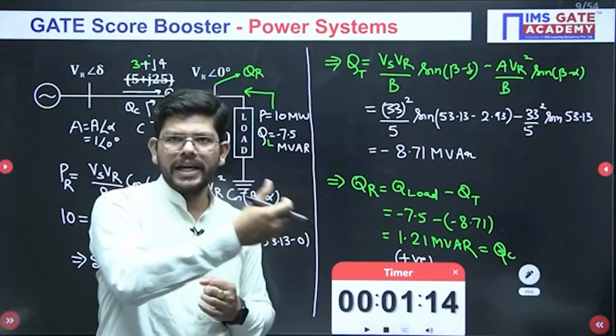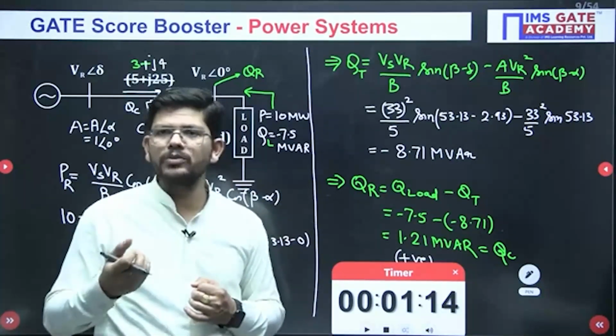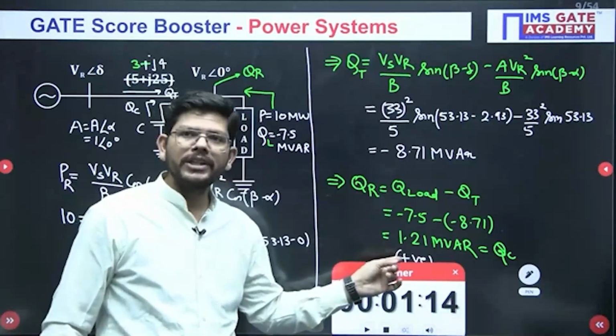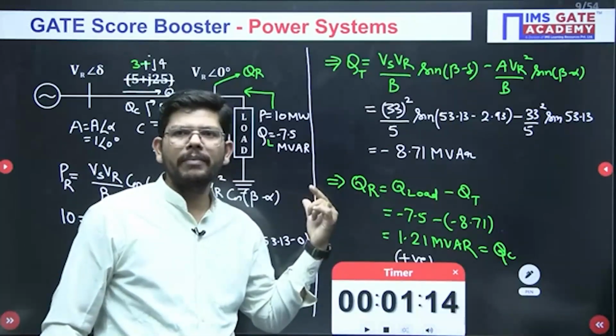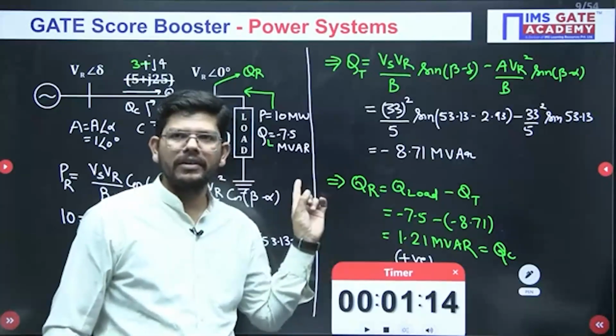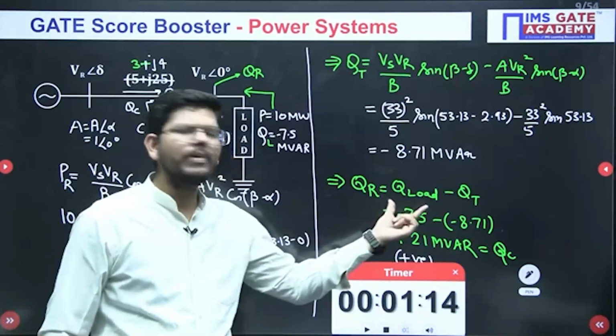So the inductor will take that excessive power into it. It will absorb that excessive power. Okay. So if this QR difference is positive, you have to install a capacitor. If this QR difference is negative, you have to install an inductor here. Okay. So this simple logic you can apply.